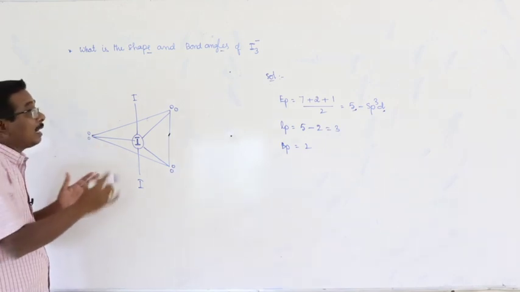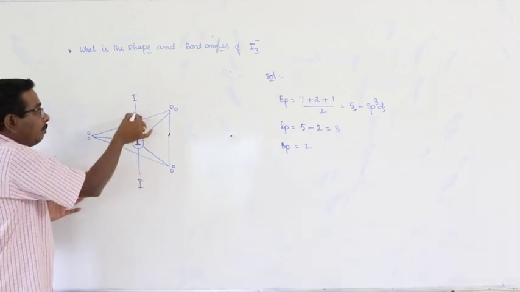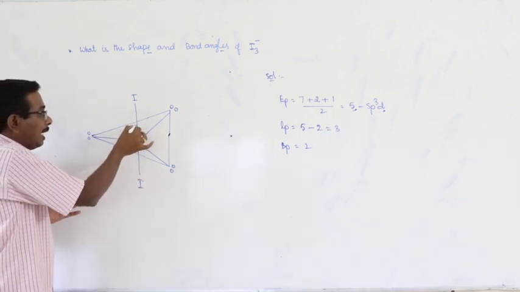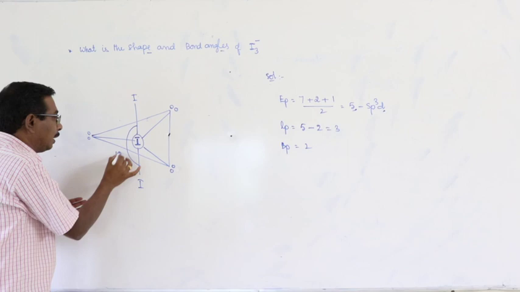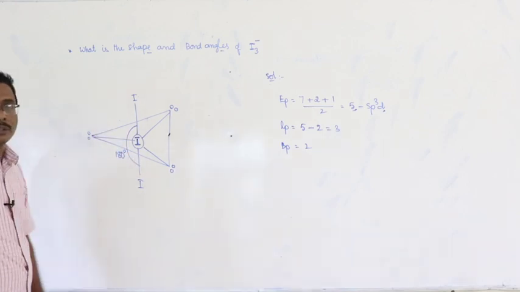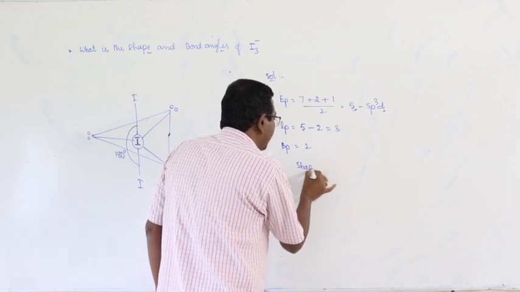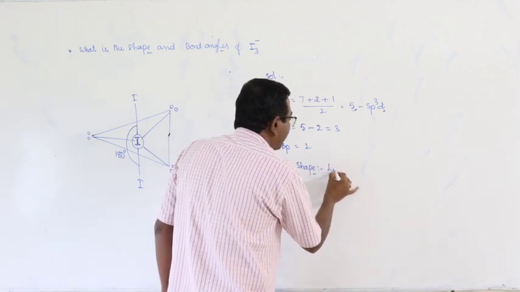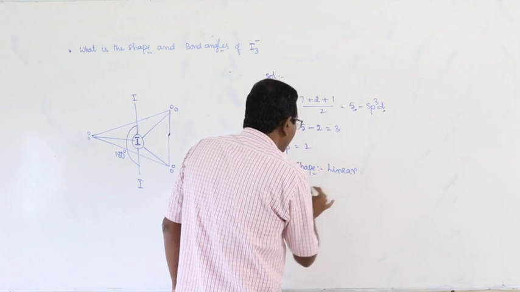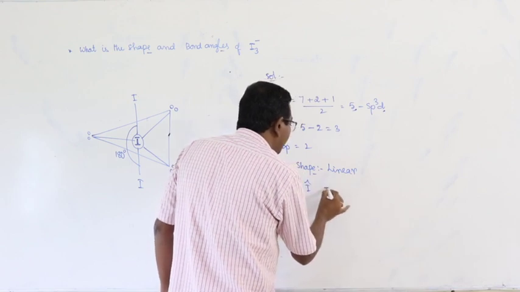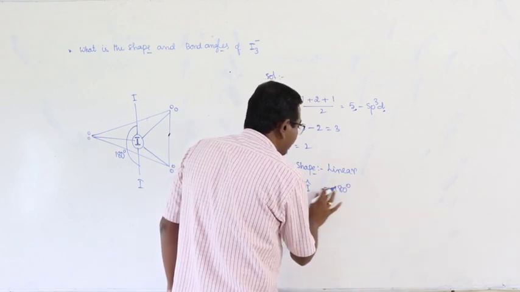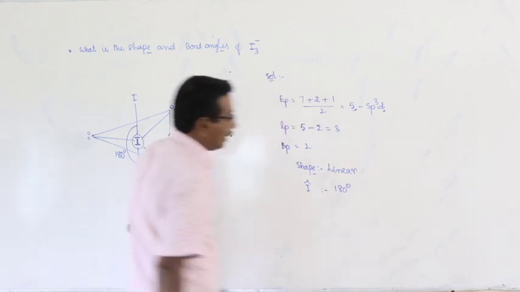Now, what is the angle between the 2 bonded atoms? Means, what is the angle between the 2 bonded atoms? 180 degrees. So, the shape of the species I3 minus ion is linear. Bond angle at the central iodine atom is 180 degrees.